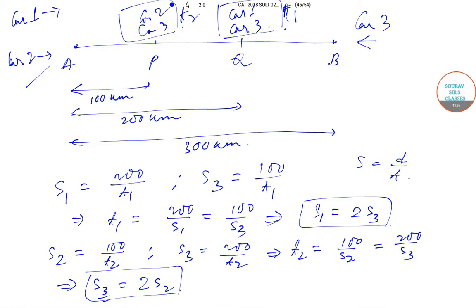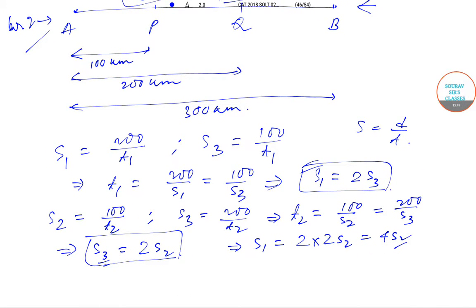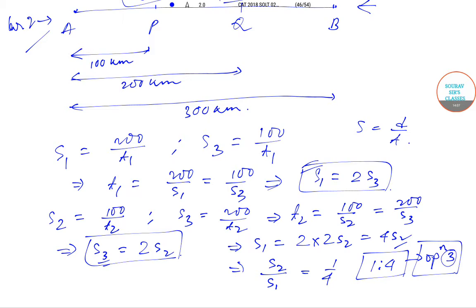So this value of s3 we will incorporate over here. So that will imply that s1 will be equal to 2 into 2 into s2. This will be equal to 4 of s2. And remember that we are supposed to find out the ratio of the speed of car 2 to car 1. So this will be basically equal to s2 by s1, and this will be equal to 1:4. So the ratio that we are looking for is 1:4, and that is given by the option 3 in the question. So the option 3 is the correct answer to this particular question.